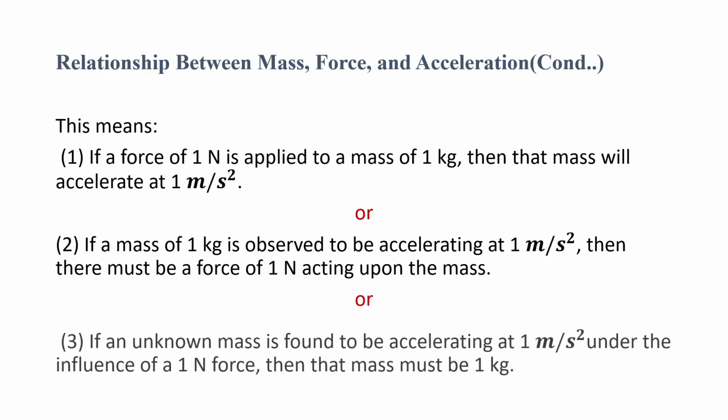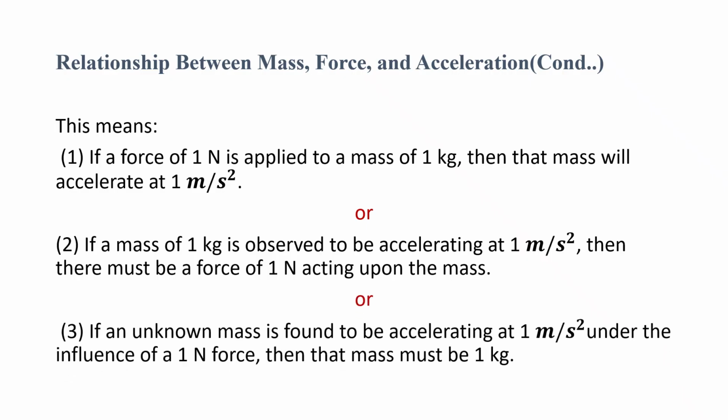Or again, if an unknown mass is found to be accelerating at 1 meter per second square under the influence of a 1 Newton force, then that mass must be 1 kg. Clear?